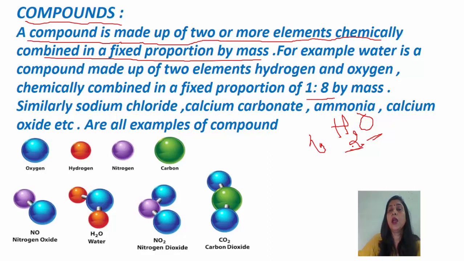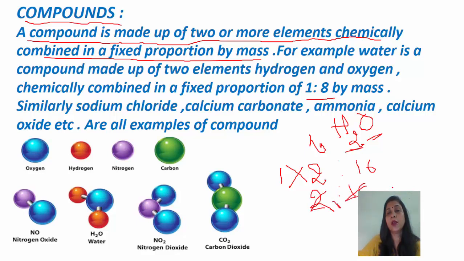How? The atomic mass of hydrogen is 1, but as two atoms are there, so 1 into 2, whereas the atomic mass of oxygen is 16. Okay, so we'll take the ratio, it will be 2:16, that is 1:8.